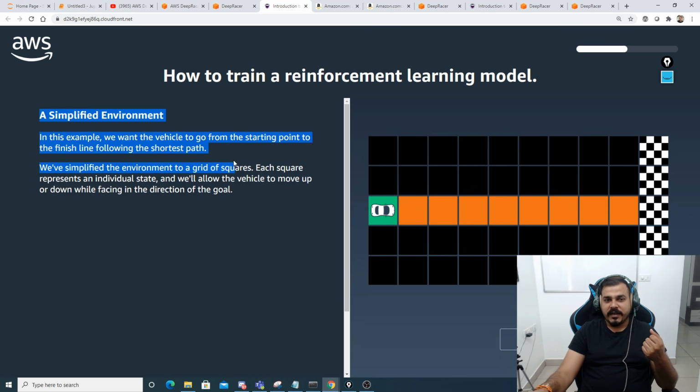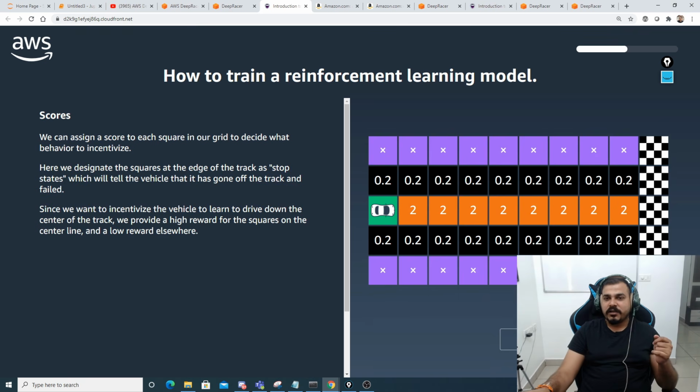See, we have simplified the environment to a grid of squares. Each square represents an individual state, and we allow the vehicle to move up or down while facing in the direction of the goal. It can move over here, it can come over here, it can go here and there, wherever you want. Okay, so this is how it has been divided. Now once this grid has been divided, some points have been put up, because if the car goes like this and again comes back like this and goes like this, then what will happen? Again you will see that there will be a turning over here and the points are very, very less. So based on this particular grid, some scores have been assigned.